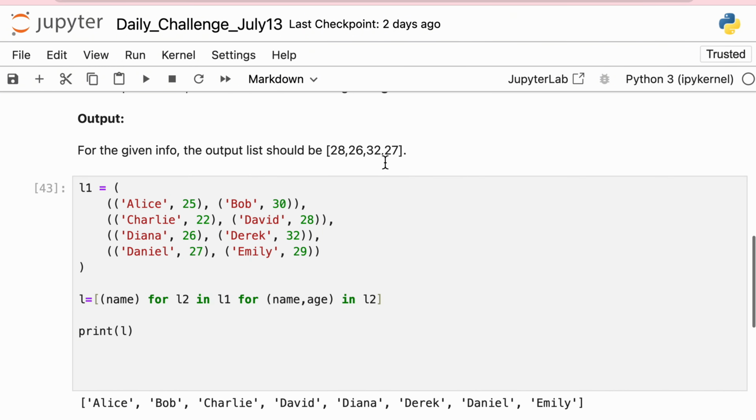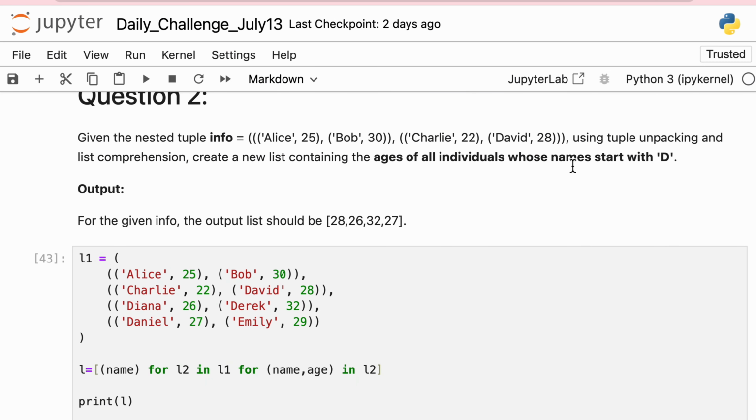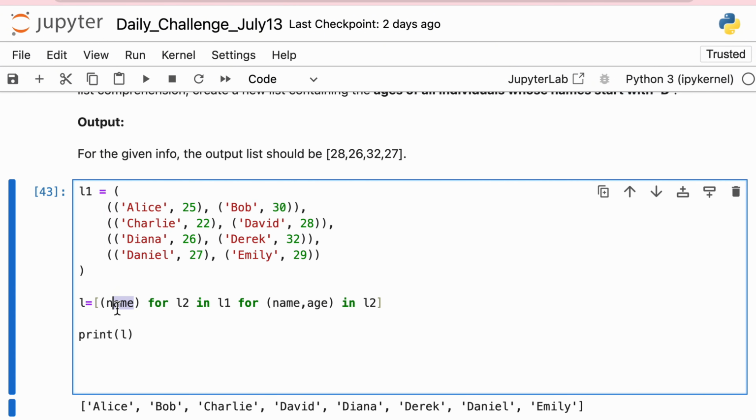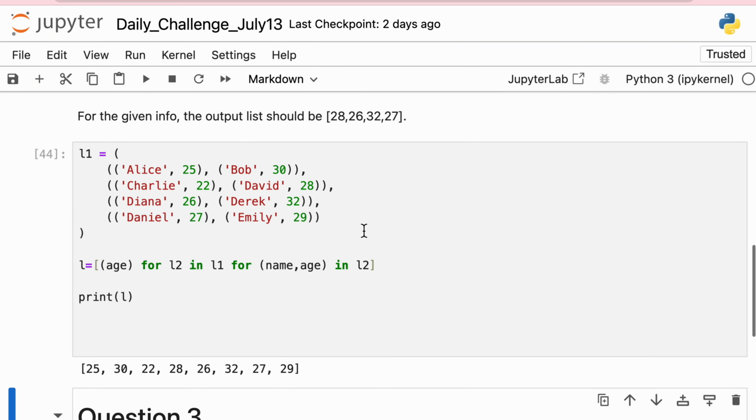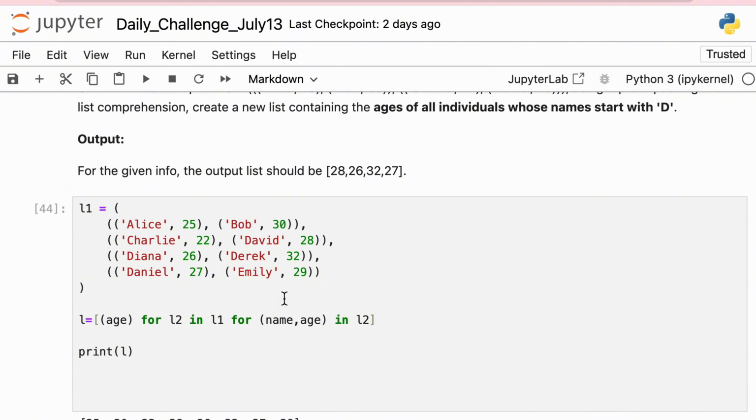Now comes the condition part. The condition says whose names start with D. I want ages of individuals where the name starts with D. So eventually we want to print age. We don't want to print name. We want to print age. But we want ages of those whose name starts with D.